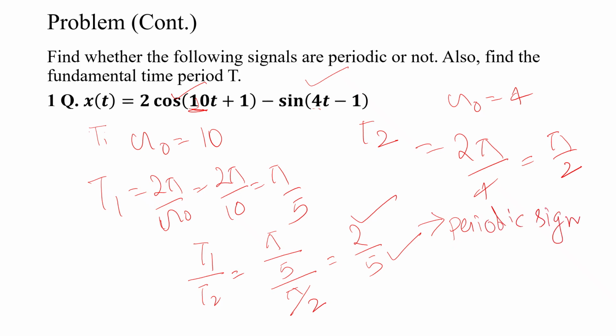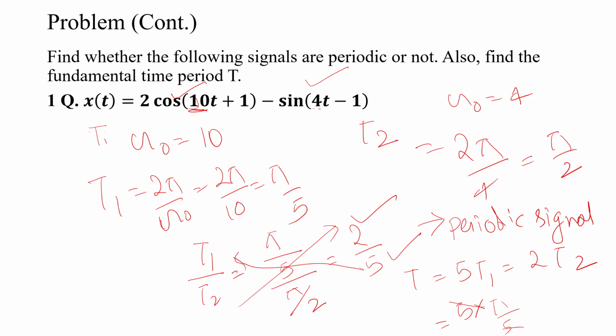Second, what is the fundamental period? What does the fundamental period mean? You multiply this with this, or this with this. So T is equal to 5 T1, or is equal to 2 T2. What is 5 into T1? What is T1? Pi by 5.